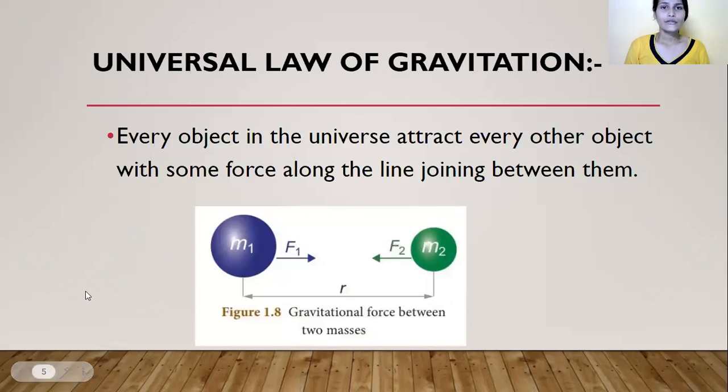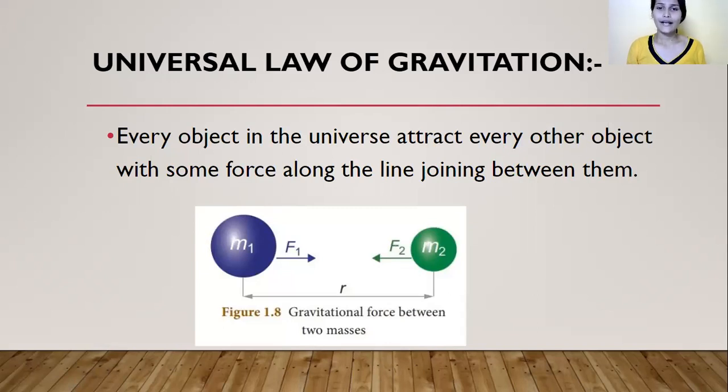The universal law of gravitation is also called Newton's law of gravitation. This law is given by Sir Isaac Newton. According to this law, every object in the universe attracts every other object with some force along the line joining them. Suppose the mass of the first object is m1 and the mass of the second object is m2. The distance between them is r.